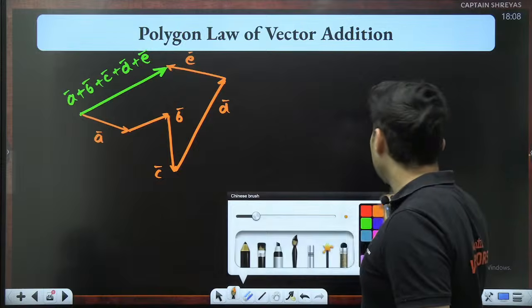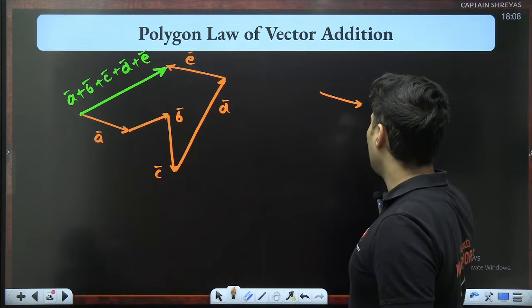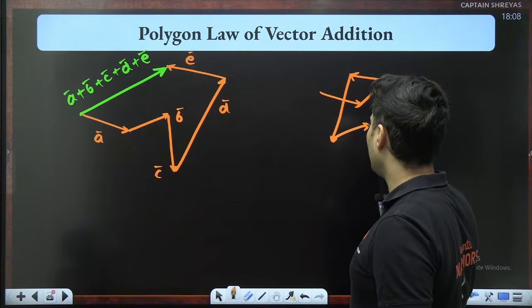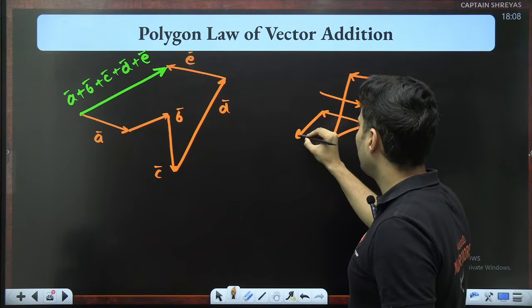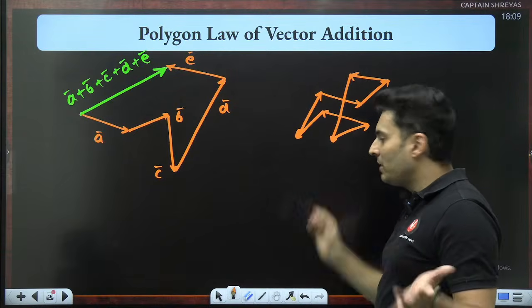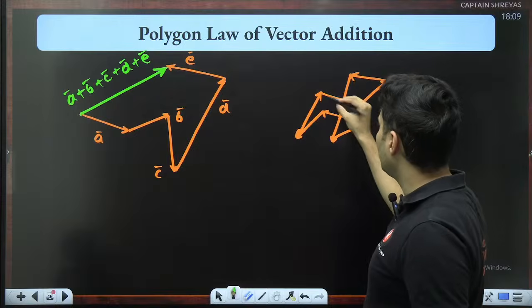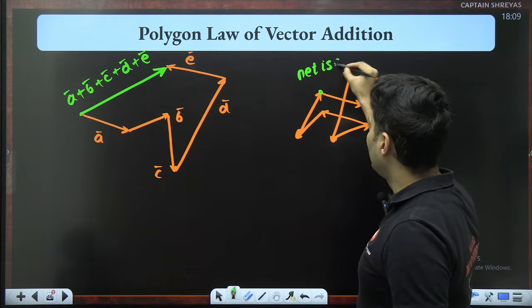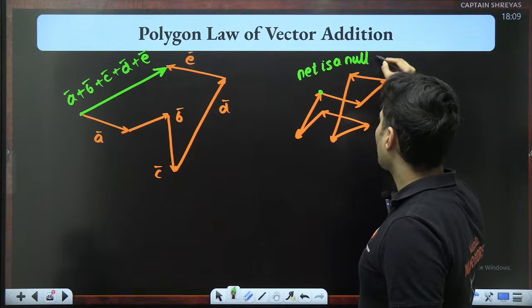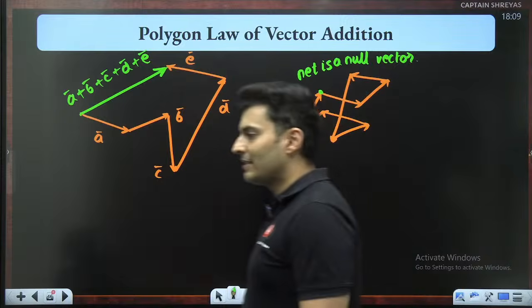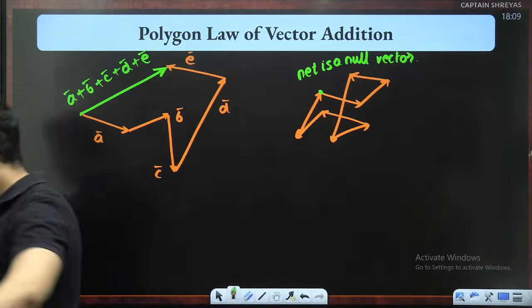Sometimes what might happen is when you are adding these polygons, it might even look like this, and it might end over here. So there is a closed loop. There is no resultant or there is no missing side. So in this case, the net is a null vector. The net is basically going to be a null vector. That's something which you should be knowing.